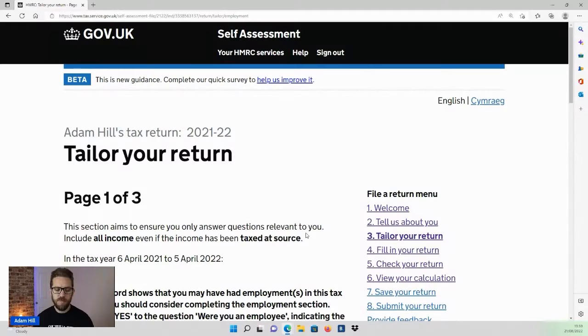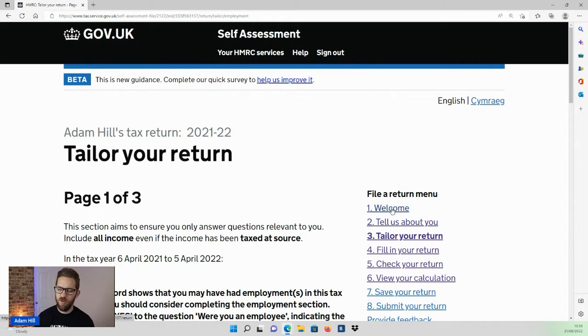the 21-22 self-assessment tax return as a limited company director shareholder, which tends to cover anybody who is trading via a limited company. I'm going to share my screen with you and work through the whole return. All you need to be able to follow this through is to be registered for self-assessment and have access to your government gateway account. So I'm picking this up here from the tailor your return section.